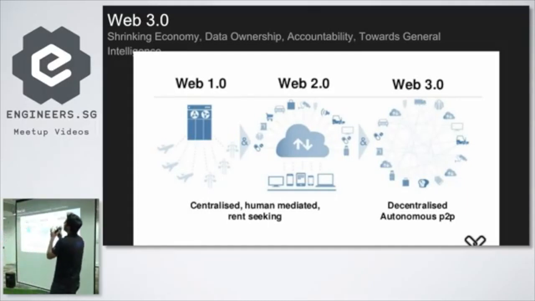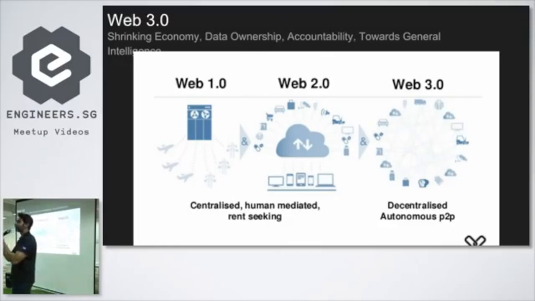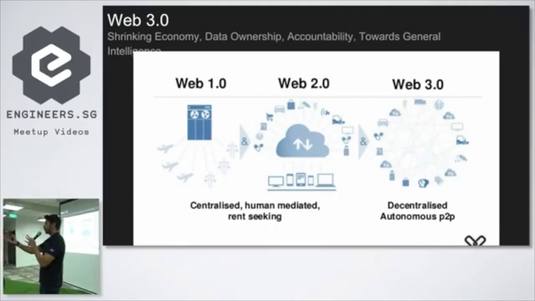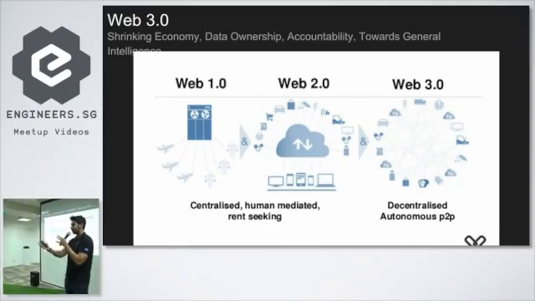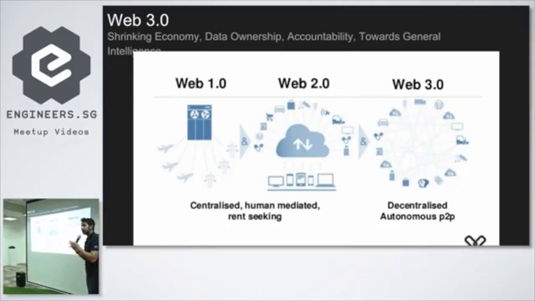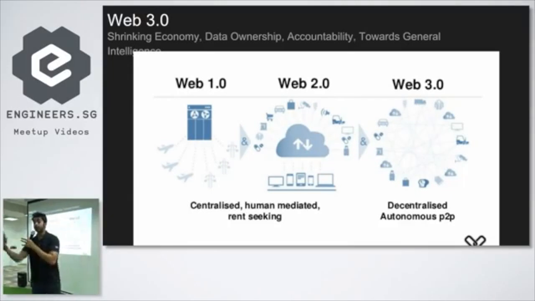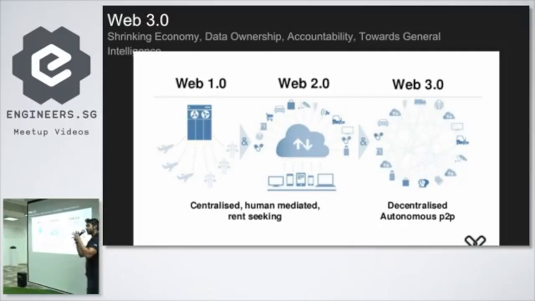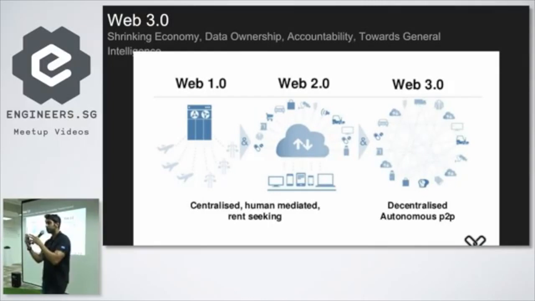What is the most valuable resource we have today? Can anyone answer that question? What is the most valuable resource that any person has today? Knowledge. Yes. Another word for knowledge is data. Data, exactly. But what are we doing with our data right now? We are giving it away for free in return for a free service, right? That's part of the terms of use for all of these services we use. Facebook's terms of service, Snapchat's terms of service. You let us use your data. We can learn from your data. We can profit off of your data. We can sell your data. And in return, we'll let you use a service. That's fine, right? It works.